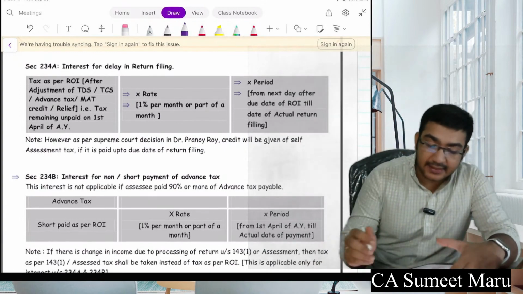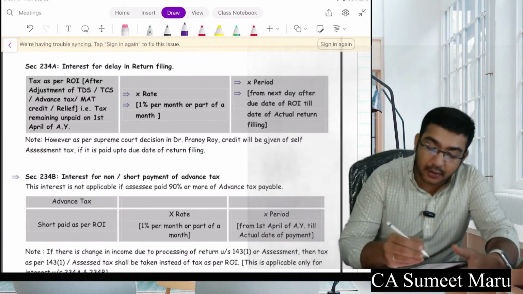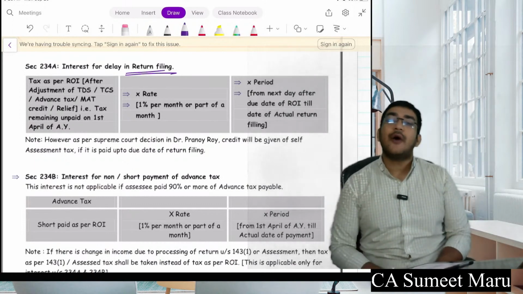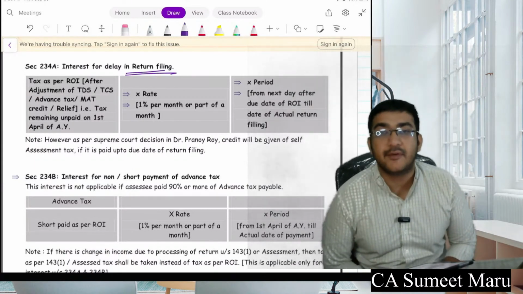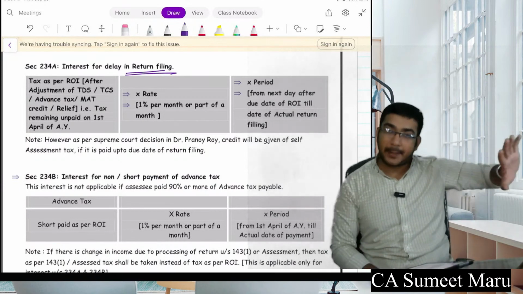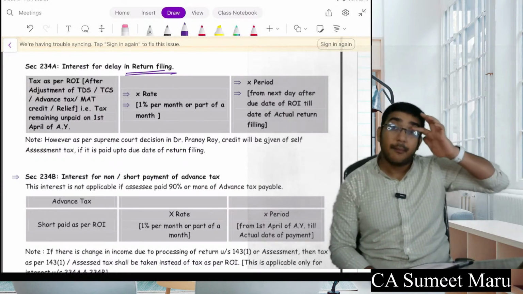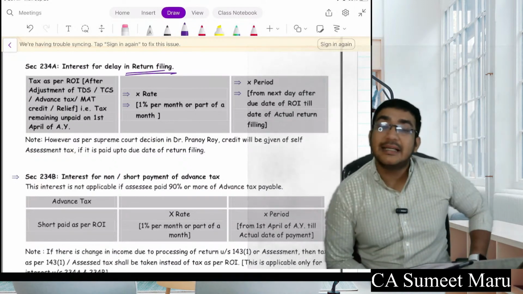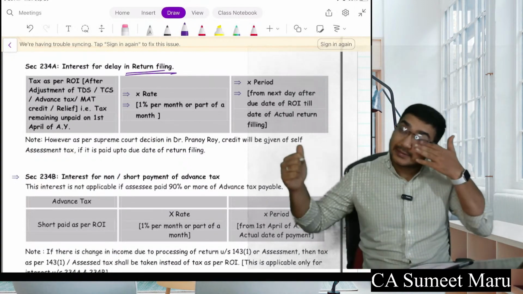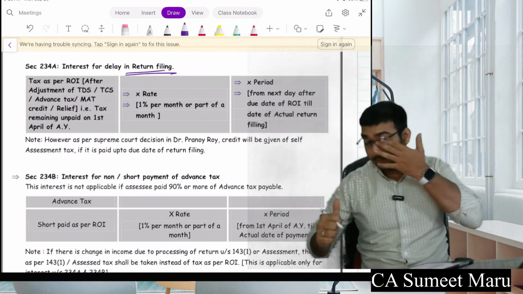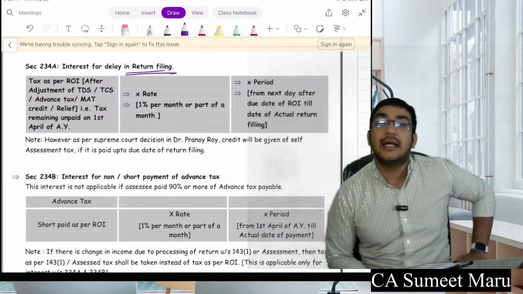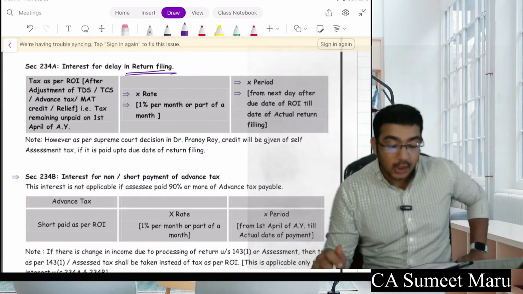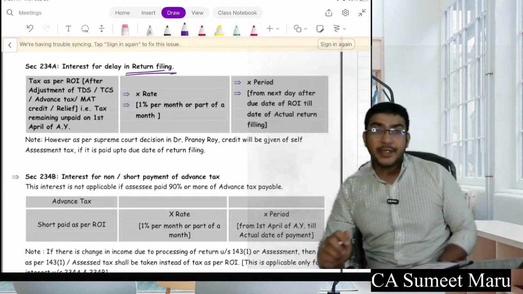The first interest, 234A, is for delay in return filing itself. So if you haven't filed your return up to the return filing due date, the penalty is separate. Penalty you will get, 5,000 or 1,000, right? But other than that, you will also get interest on the tax amount because you haven't paid the tax amount to the government. So see, 234A.